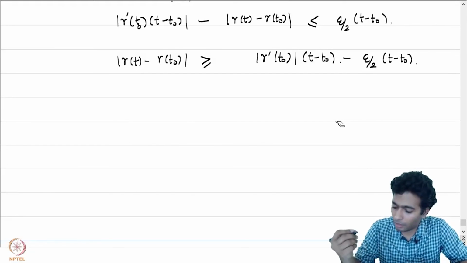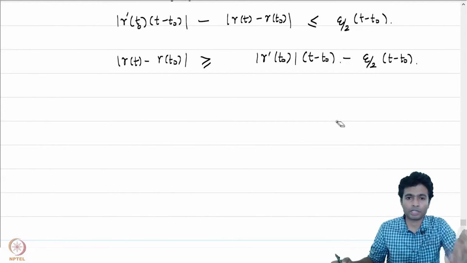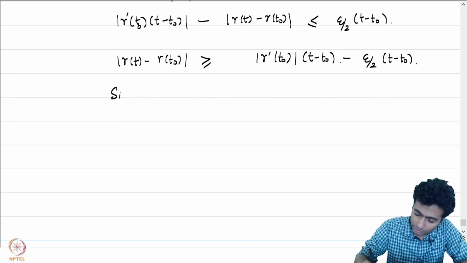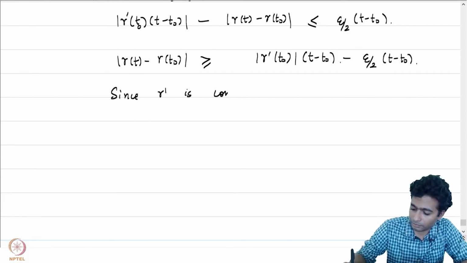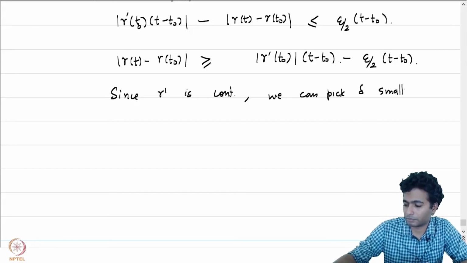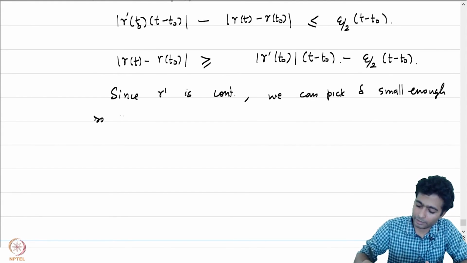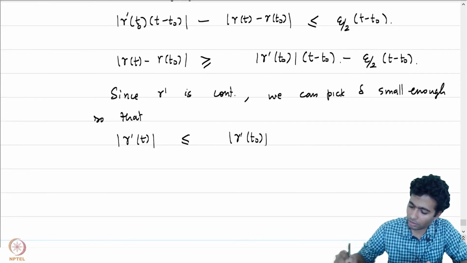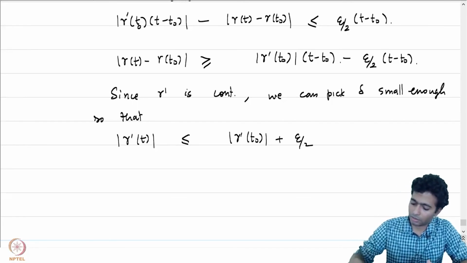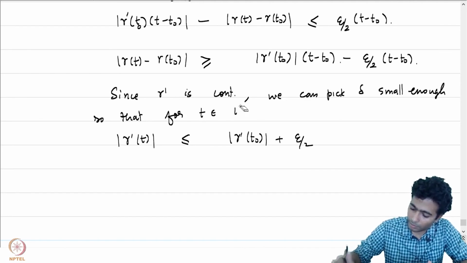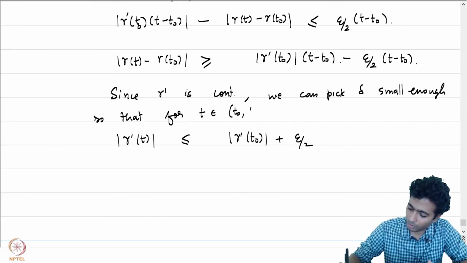We also have that gamma prime is a continuous function of t, because gamma is a continuously differentiable curve, and hence since gamma prime is continuous, we can pick delta small enough so that the absolute value of gamma prime of t is less than or equal to the absolute value of gamma prime at t naught plus epsilon by 2, for t in t naught to t naught plus delta.